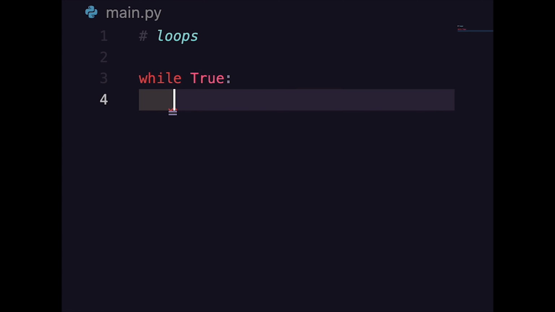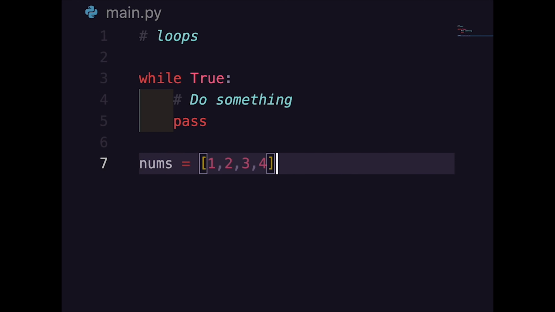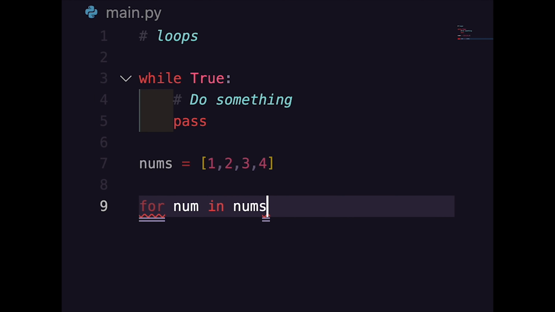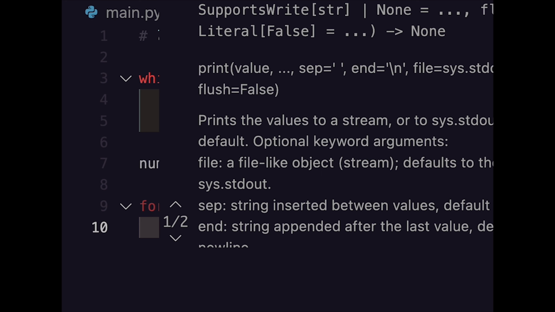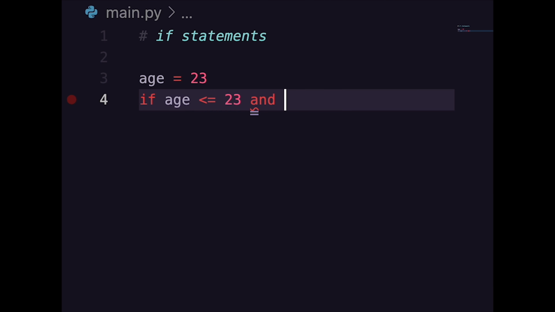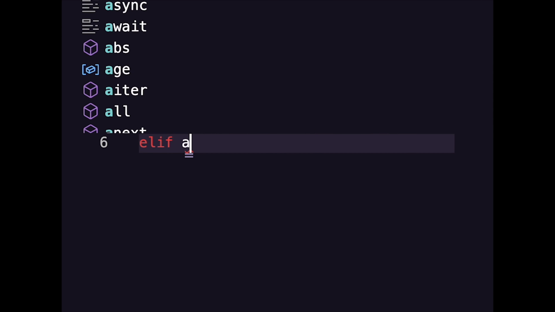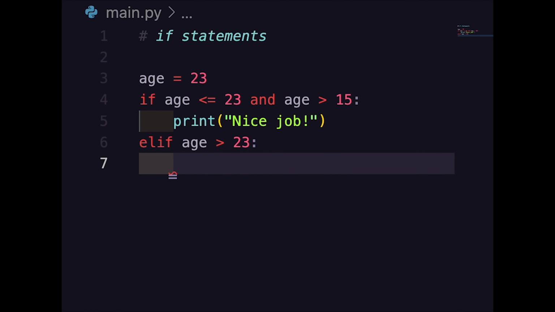While loops in Python are just like the functions, the scope is defined by the indentation. We can iterate through a list by saying for value in list. You can probably see the trend here. If statements use indentation as well. And you can chain the if statements with elif, which is else if this statement, and then you can also end it with an else.